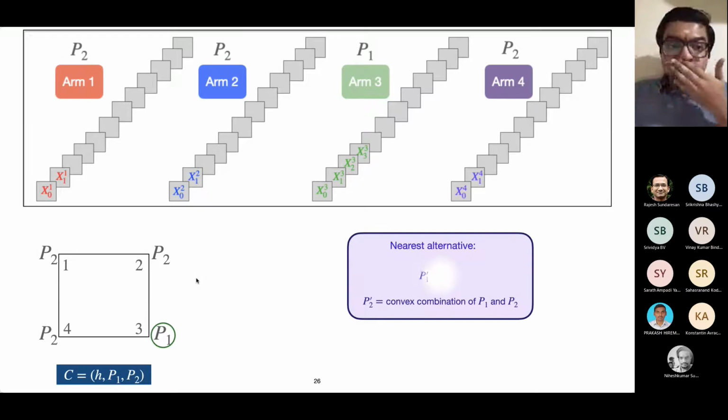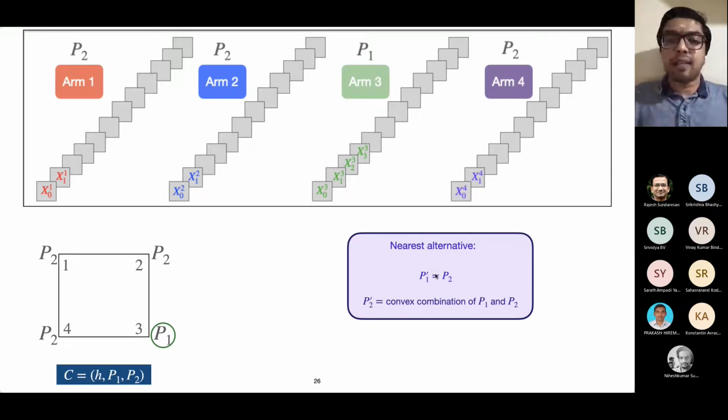Okay. So it turns out that the nearest alternative, one can work out and explicitly show that the nearest alternative for this specific problem instance is the one in which P1 prime is equal to P2, P2 prime is a convex combination of P1 and P2, and the location of the odd arm is any location other than 3. In fact, there are 3 possible nearest alternatives, if you want to call it that way. Okay, the location can be any location other than 3. And then the TPM of the odd arm in that location has to be P2, and the TPM of all the other arms must be a convex combination of P1 and P2. One can explicitly work this out. This is the nearest alternative.